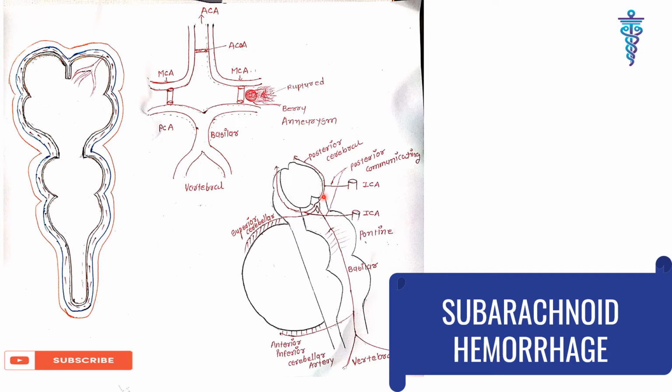It is also communicated with the internal carotid artery through the posterior communicating artery, then supplies the middle cranial fossa as the middle cerebral artery and the anterior cranial fossa as the anterior cerebral artery. The artery which communicates between the two anterior cerebral arteries is the anterior communicating artery. So the berry aneurysm occurs at the internal carotid artery and ruptures. The symptoms are sudden severe headache and increased ICP.